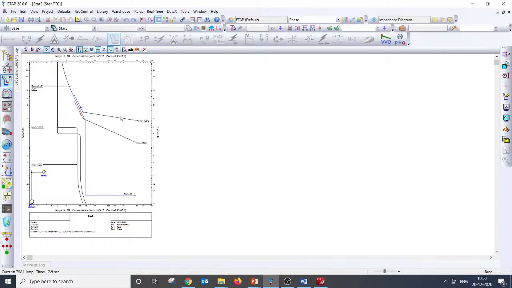So it has to be below both. The answer is that ideally it is below both, right?